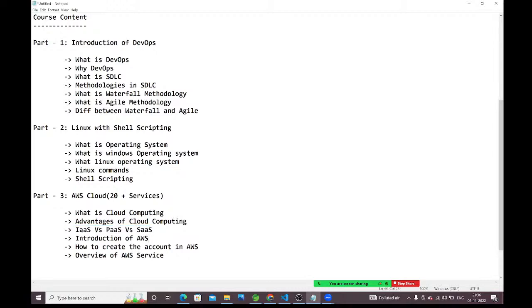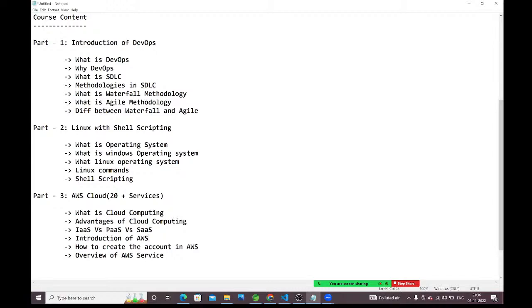Next, we will talk about the introduction of AWS. When did AWS come into the picture? Why did AWS become so popular? What services are available in AWS? All that introduction we are going to discuss here.